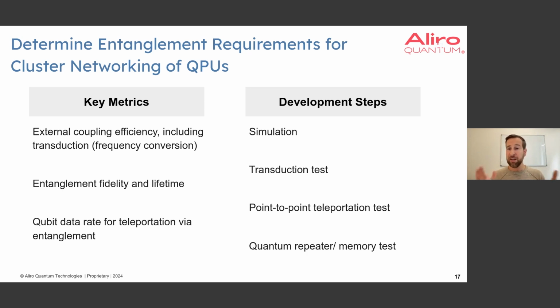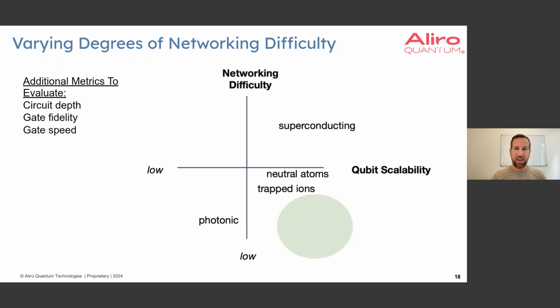And then finally, when you have a quantum repeater memory that's sufficiently performant and stable, running a test to look at those longer distances that you can do. And so really you need to take those measured steps through and have a plan for how you're going to network these QPUs together. And that difficulty variability of networking is shown here on a plot,